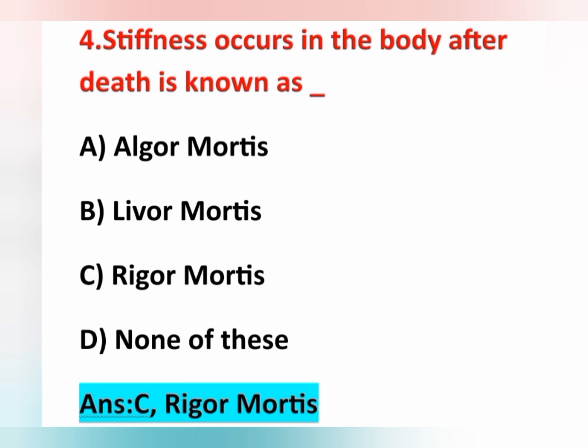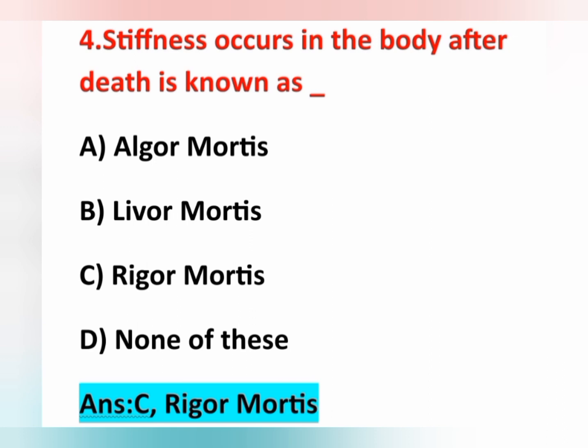What is rigor mortis? Rigor mortis is stiffening of the body after death, mainly due to fixation of the muscles. It generally appears within a few hours after death.